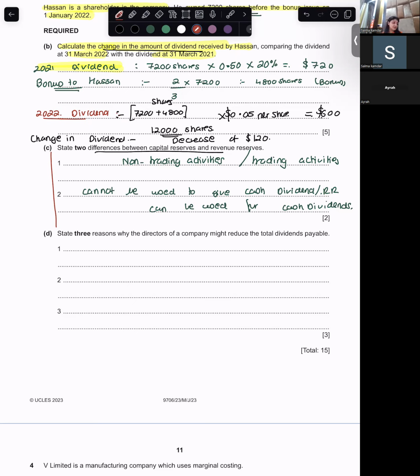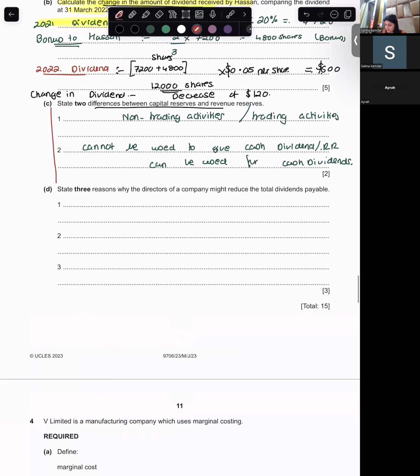You've done so many statements of changes in equity. You don't know names of capital reserves? Will it be general reserves or revaluation reserves? Is general reserve a capital reserve or revenue reserve? I think it'll be a revenue reserve because it comes from trading activities. General reserves is a revenue reserve.